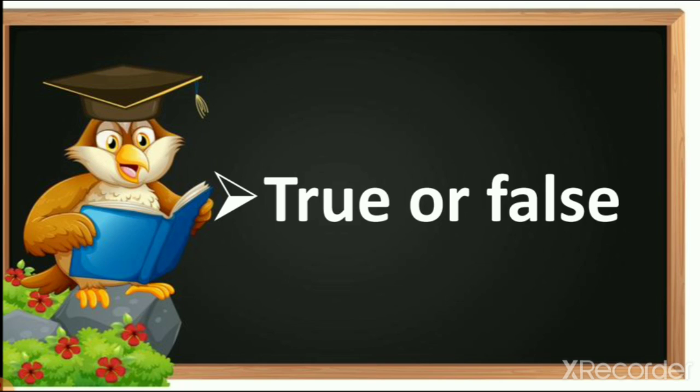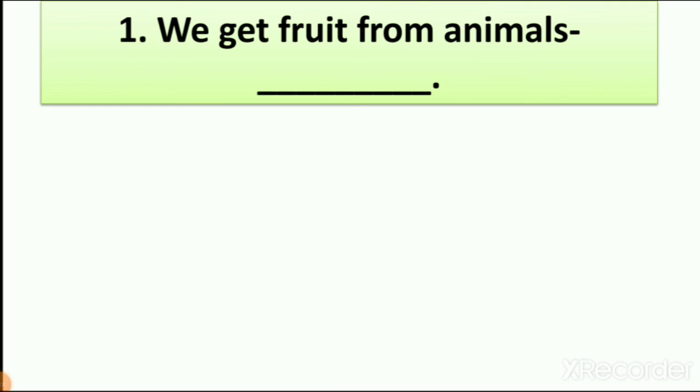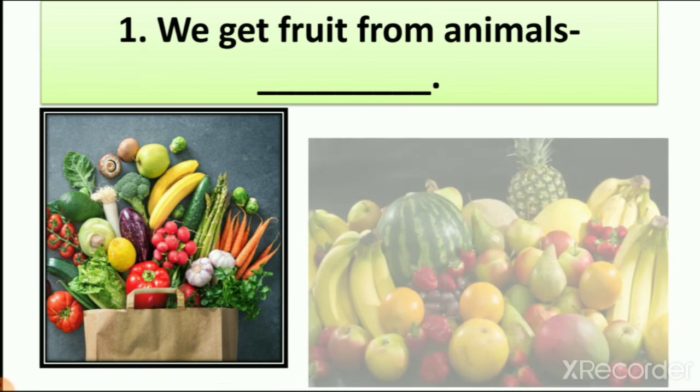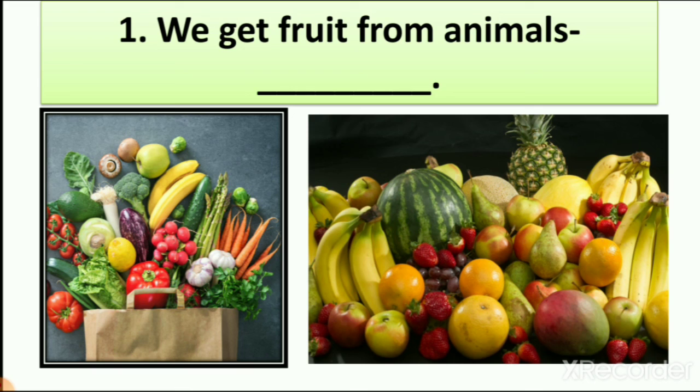Then question number 2, true or false? So let's see first true or false. We get fruits from animals. So when we learn about plants, we learn that we get fruits and vegetables from plants. So animals do not give us fruits and vegetables. So this sentence is right or wrong? Wrong. So what do we write here? We write here false. So we get fruits from animals is false. We get fruits from plant.